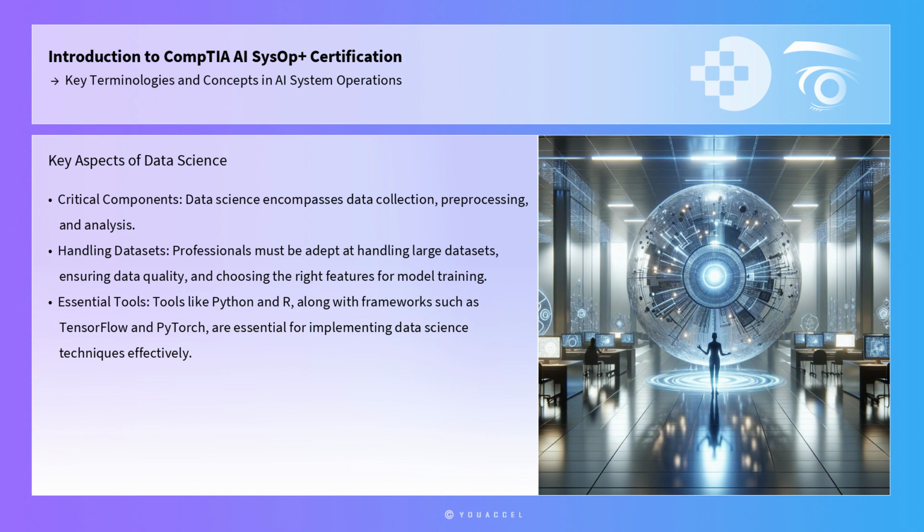Data science is another critical component, encompassing data collection, pre-processing, and analysis. Professionals must be adept at handling large datasets, ensuring data quality, and choosing the right features for model training. Tools like Python and R, along with frameworks such as TensorFlow and PyTorch, are essential for implementing data science techniques effectively. Python, with its extensive libraries like NumPy, Pandas, and scikit-learn, provides a robust environment for data manipulation and analysis. TensorFlow and PyTorch, popular frameworks for deep learning, offer high-level APIs that facilitate the creation and training of complex neural networks, enabling the development of sophisticated AI models.